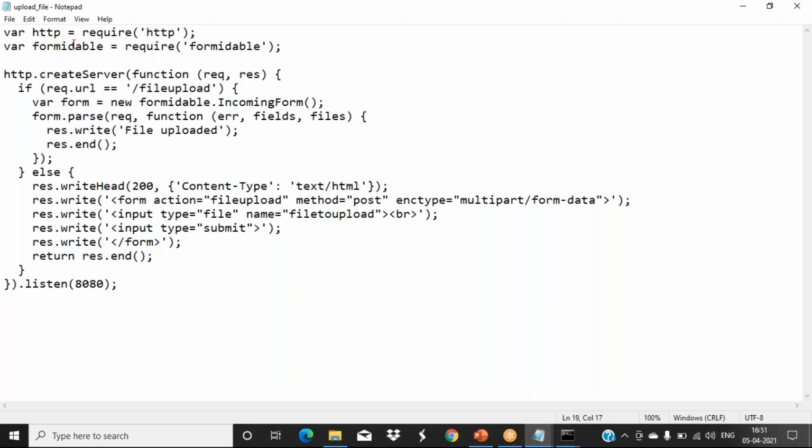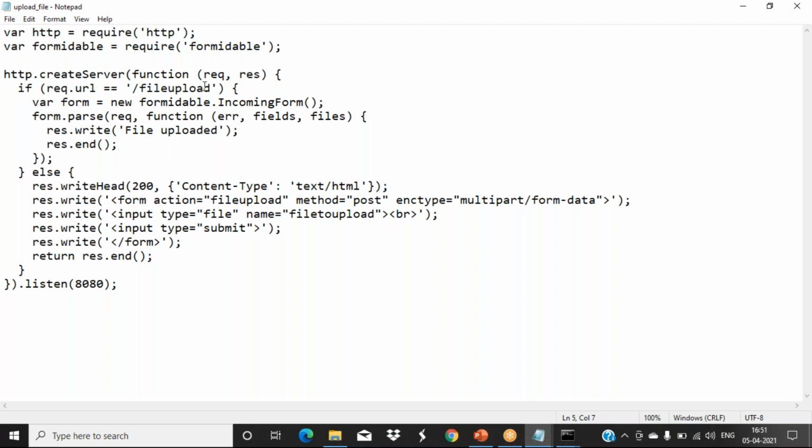So this is not in a console window. We are doing that with your web browser only. So a web server we have to create now. So the HTTP module is included. Now we want the operation of uploading one file also, so we require the formidable module, which we have also included. That's it. Now creating your server. So the create server function we used, with request and response.